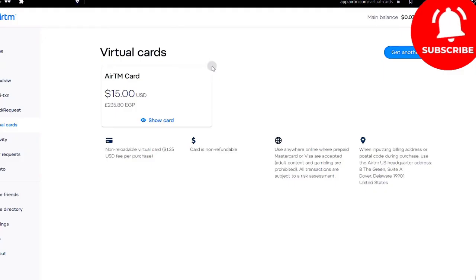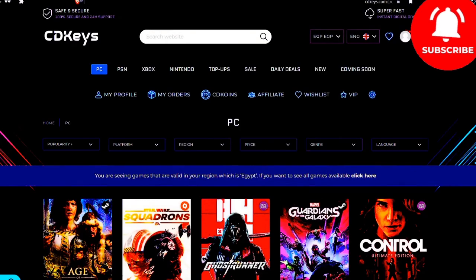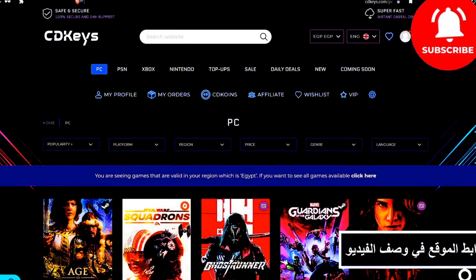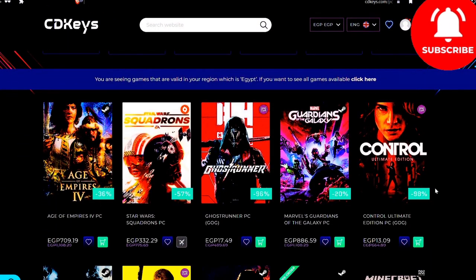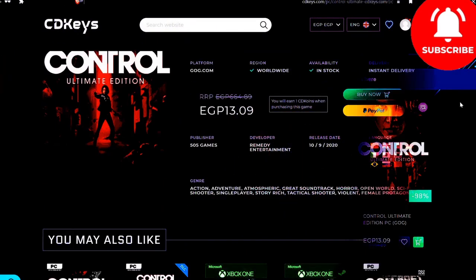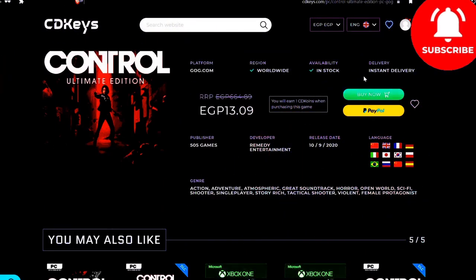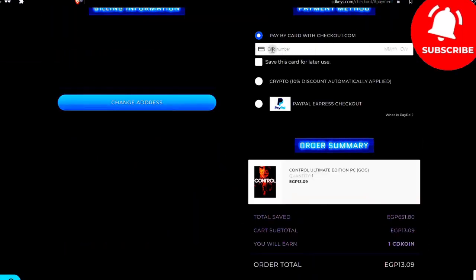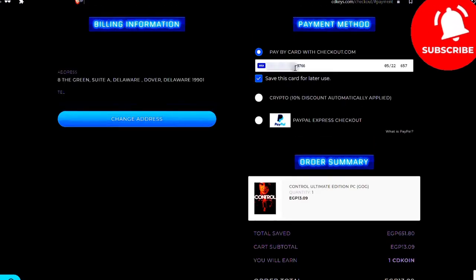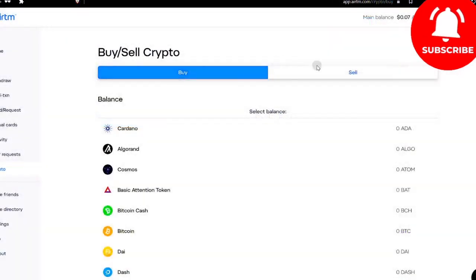For instance, let's say you want to purchase a game from the CD Keys website. For instance, this game, click on it, then click Buy Now and check out. You must enter your AirTM card details, including the 16-digit card number, the card's expiration date, and the CVV numbers. And you need to enter the American address we mentioned earlier, which some websites require you to enter during the purchase, and this is the billing address. This way, you can buy the game or its code.